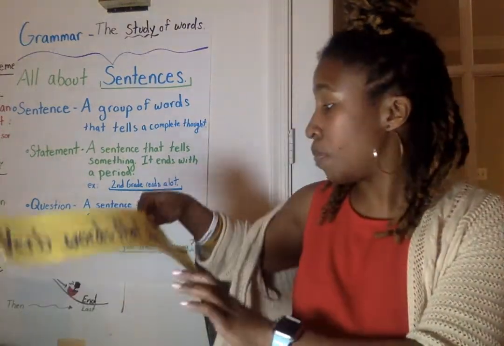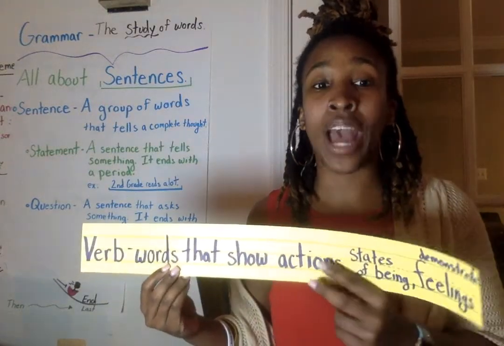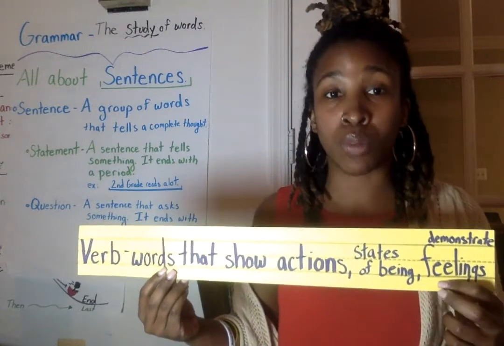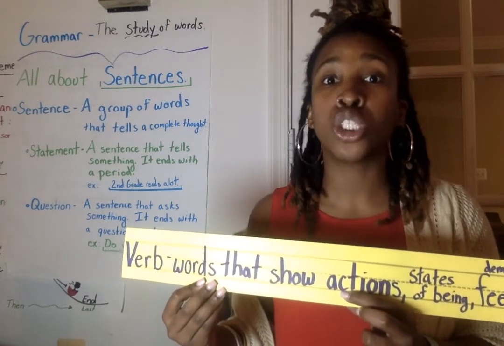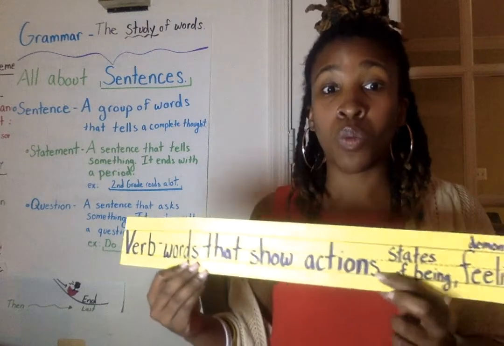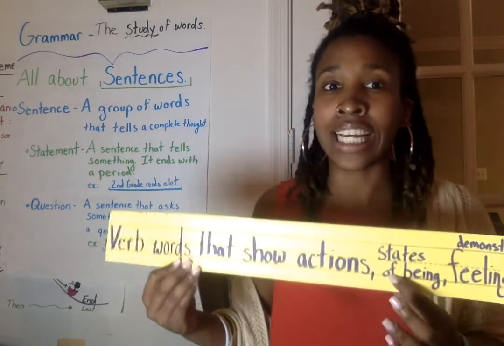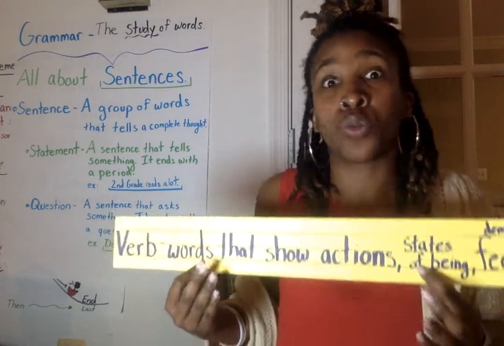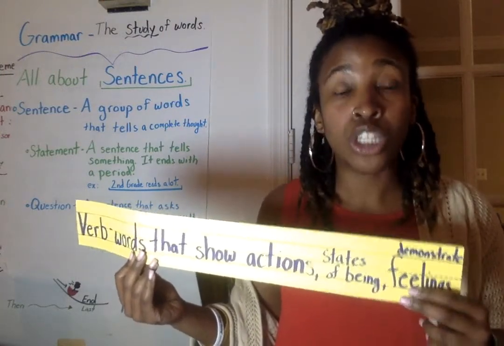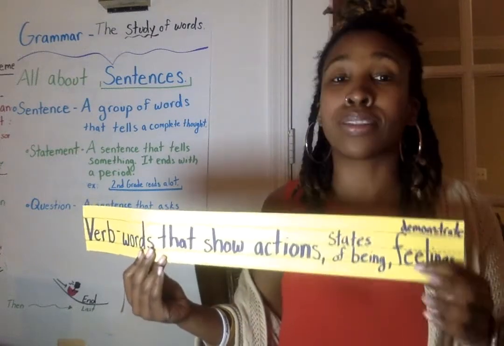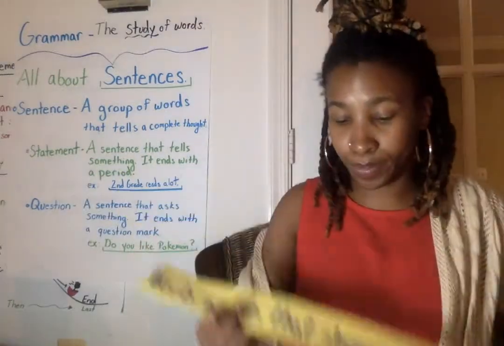In terms of doing or being, that is what we called verbs. Verbs are words that show actions, states of being, or demonstrate feelings. When we say verbs show actions, that means they're action words like run, jump, play, sing. States of being are words like am, is, are, like I am in a room. And demonstrate feelings usually uses words like is or am to talk about how someone or something is feeling. The cat is tired. The boy is happy.